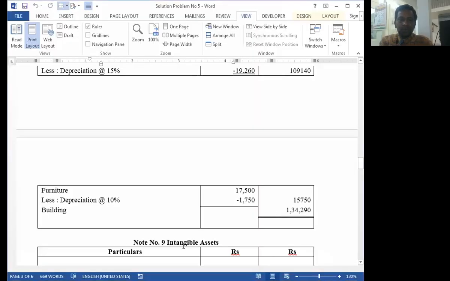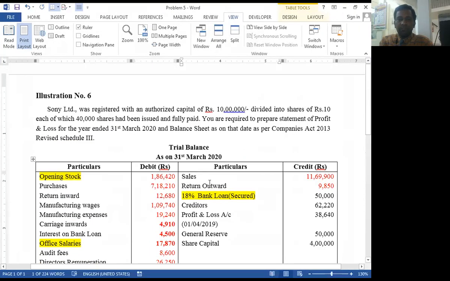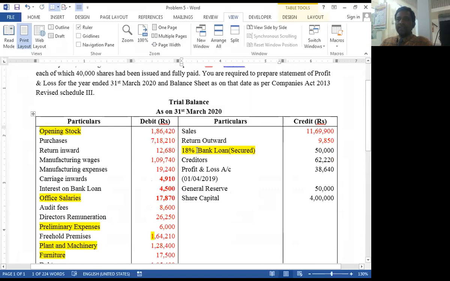Okay, now debit side of trial balance, sales and sales outward, we already transferred. Sales are transferred under the notes revenue from operation, and return outward is deducted from the amount of purchases under the note purchases of stock in trade.